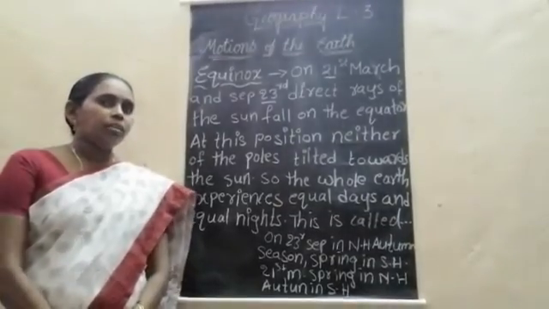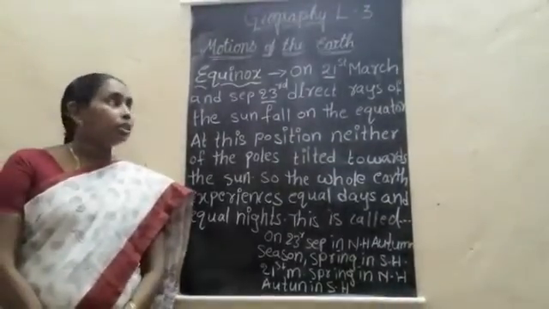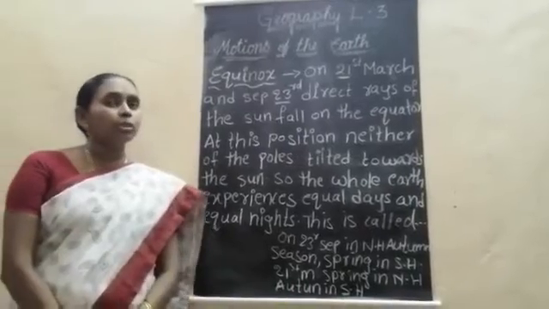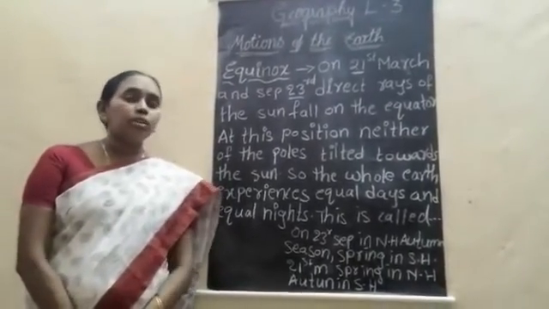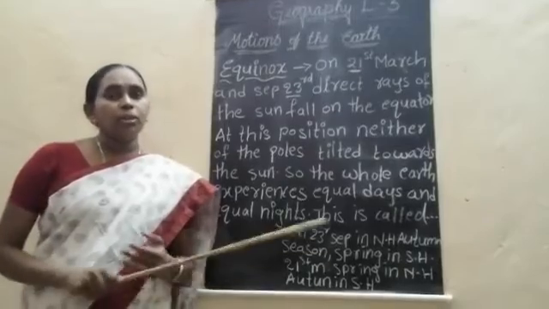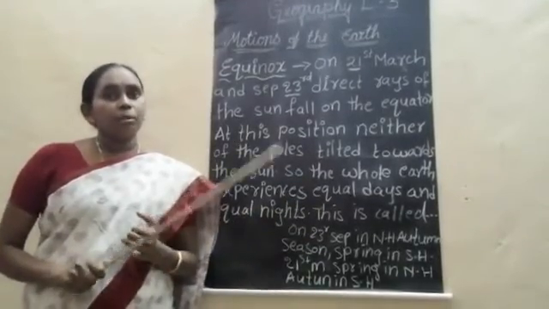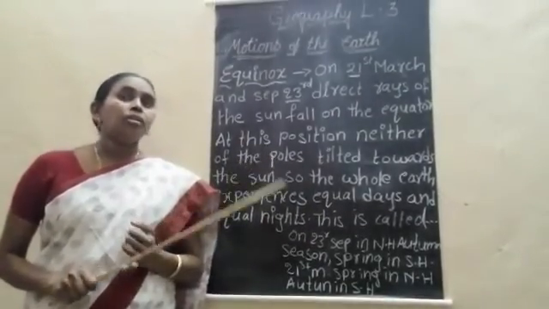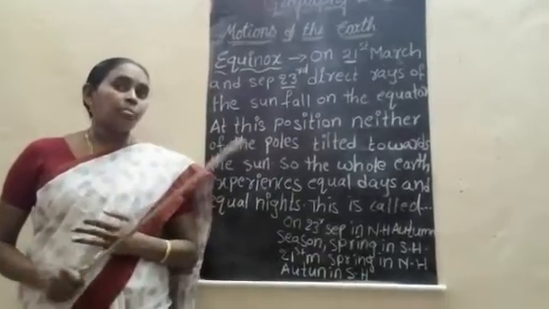Good morning, children. Yesterday I explained the geography third lesson, motions of the earth. We have learned about the summer solstice and winter solstice. The summer solstice is when it is summer in the northern hemisphere and winter in the southern hemisphere.